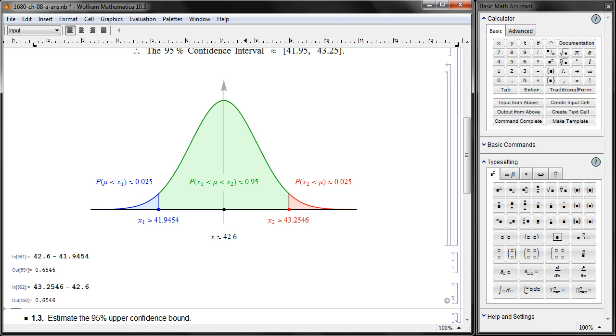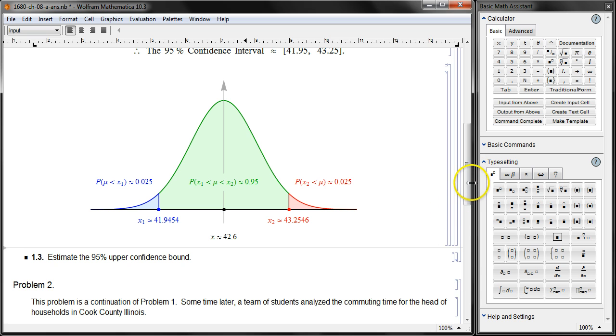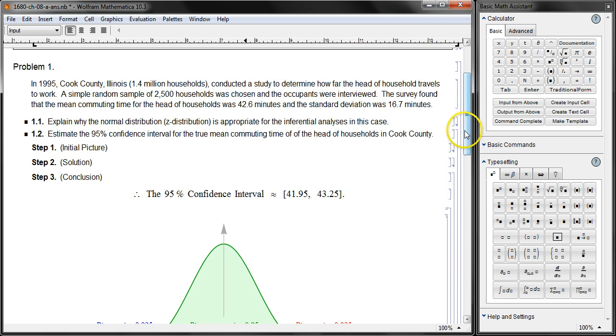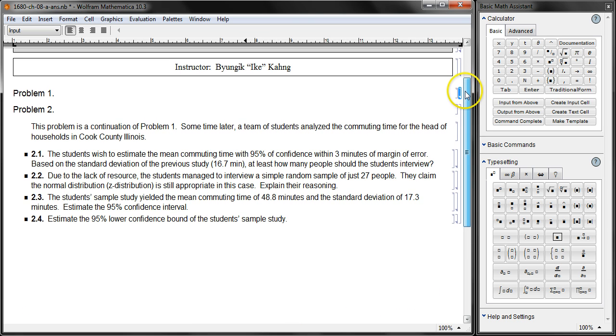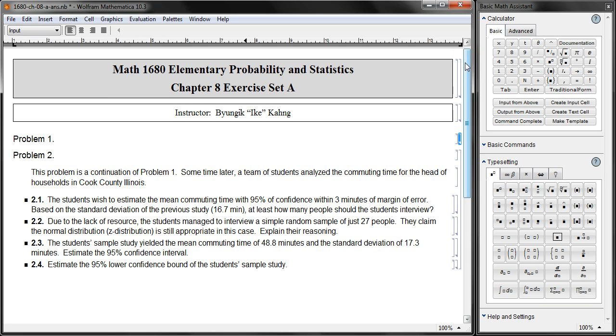What if your true mean is even bigger than x2, in the red region? Well, that probability is less than 5%. So within a 95% confidence level, we just disregard that and consider only within the confidence interval. So the margin of error in this case is 0.6546, so 0.65 minutes or so if we use 2,500 people as a sample size. Now here we want 3 minutes as margin of error, so we expect a lot smaller sample size this time.